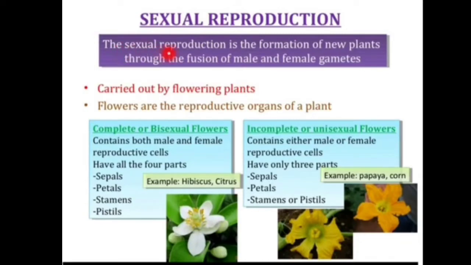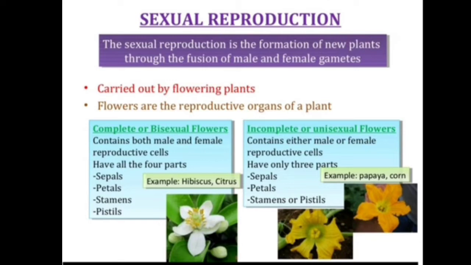Sexual reproduction is the formation of new plants through the fusion of male and female gametes. In asexual reproduction, there is no requirement of male and female gametes, but in sexual reproduction, male and female gametes are required for the formation of a new plant.